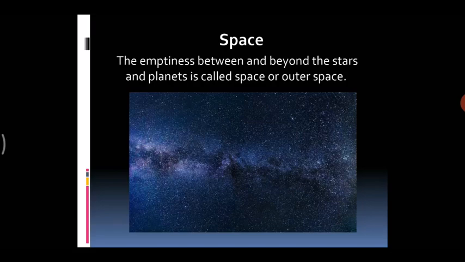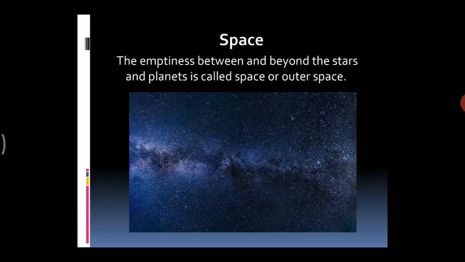Space. The emptiness between and beyond the stars and planets is called space or outer space. Now, what do we find in space? The planets and the stars, all these things are found in space. But can we go into space? Can we human beings go into space? Yes, we can.